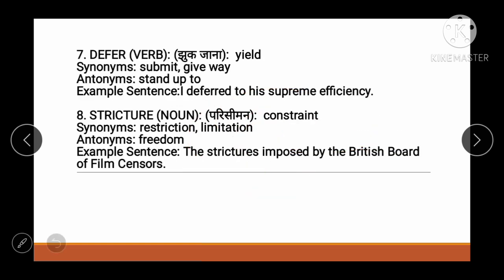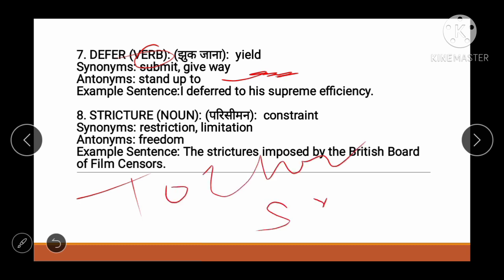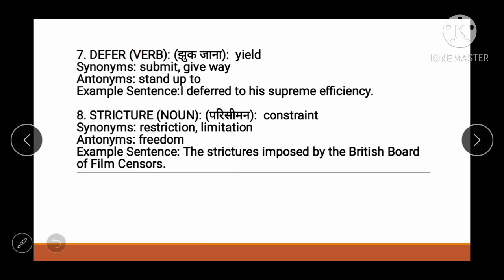So next one is defer. See friend, it is a verb which means yield. Defer means to yield to something. So synonym would be submit or give way. All right, so antonym would be stand up to. Let's form an example. I defer to his supreme efficiency, means I submit to his supreme efficiency. So stand up to here means rise.